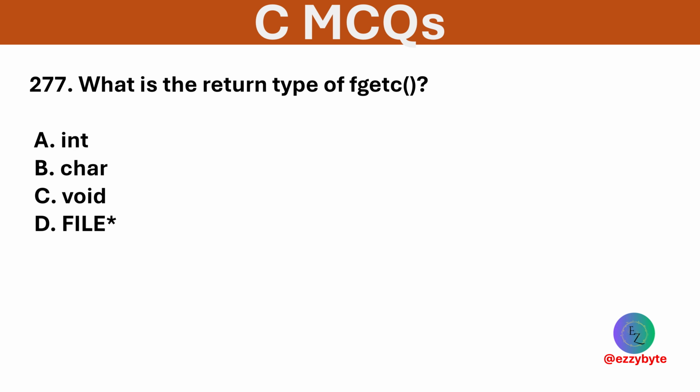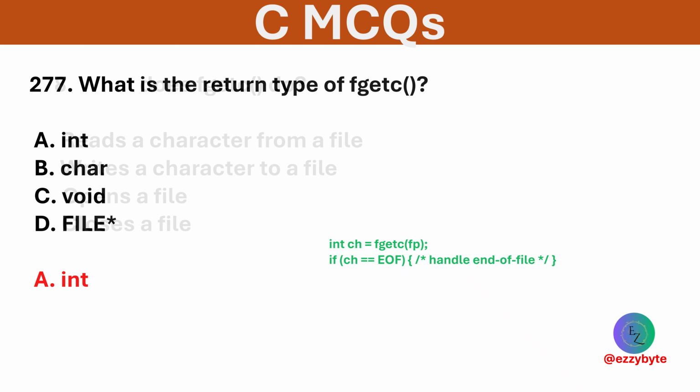What is the return type of fgetc function? Options are int, char, void, and file pointer. Option A is correct. It returns an int to allow end of file and char values.